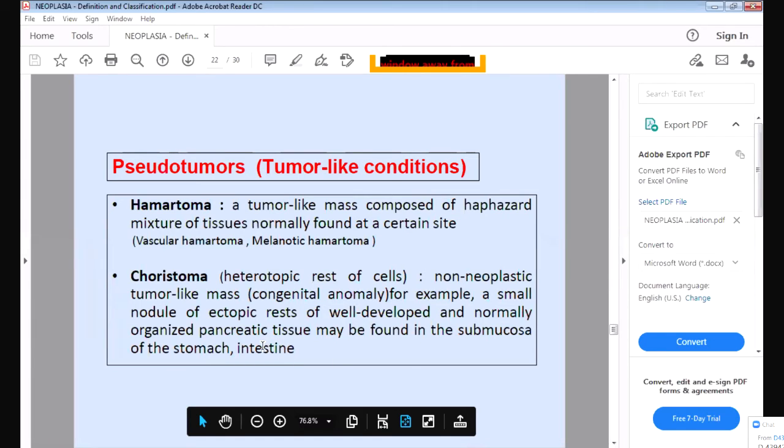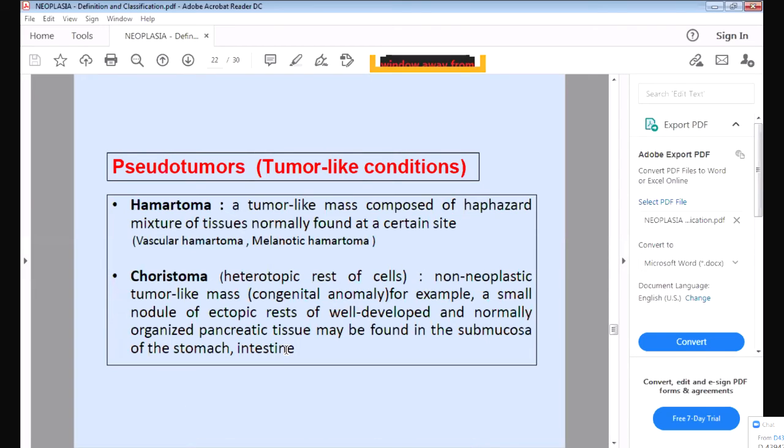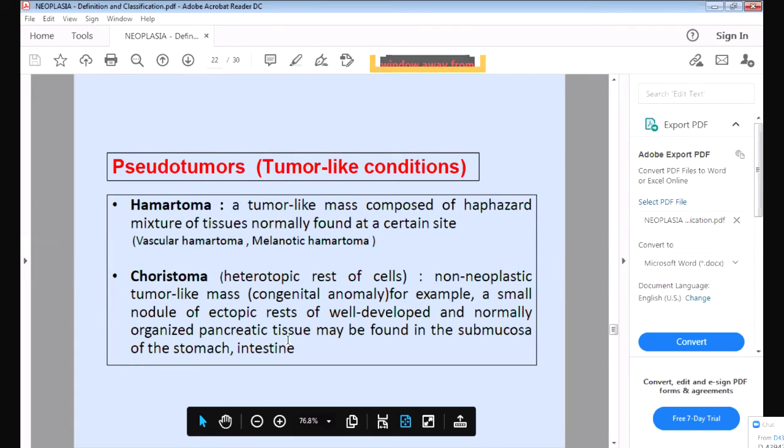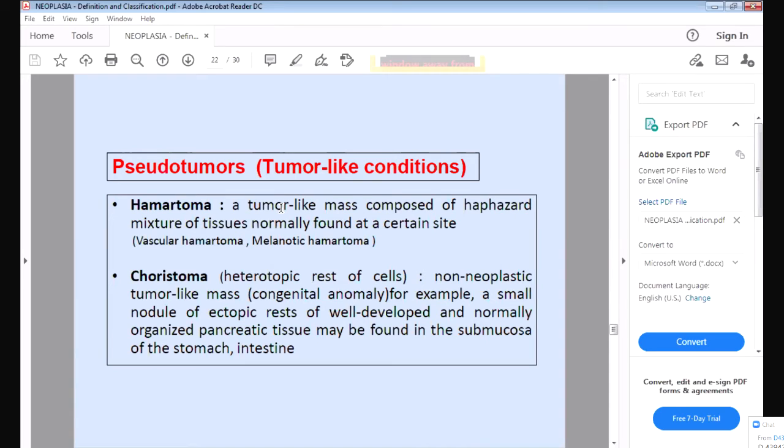Pancreatic tissue is not normally present in the intestine, but sometimes it is present in the intestine and it will produce a mass, but it is not a tumor. So that is called a choristoma. When the mass is produced by the same tissue which is present at that site, like in vascular hamartoma of the skin, where the blood vessels are proliferating, it is called a hamartoma.